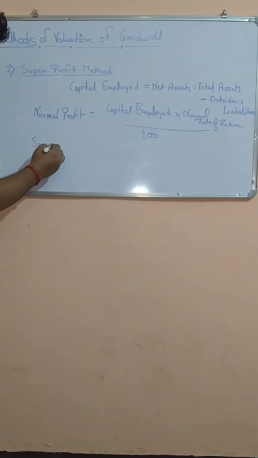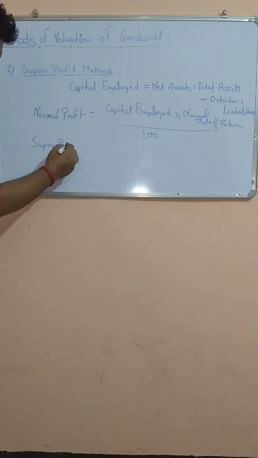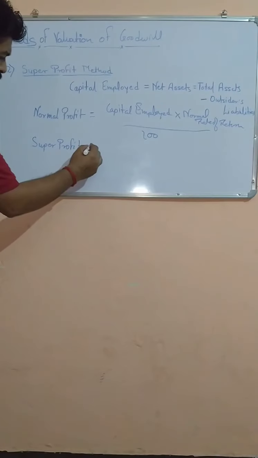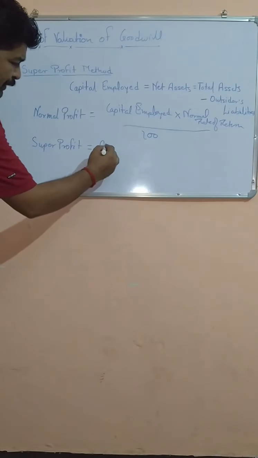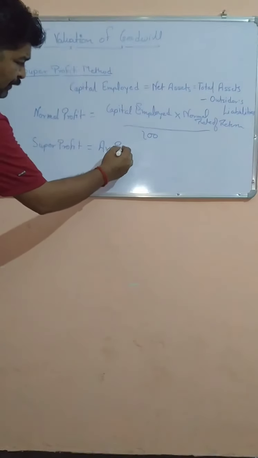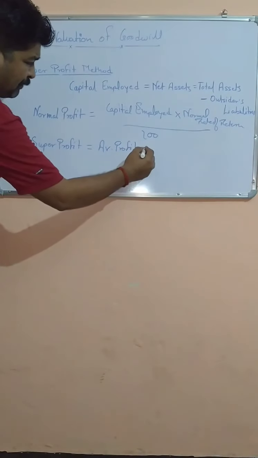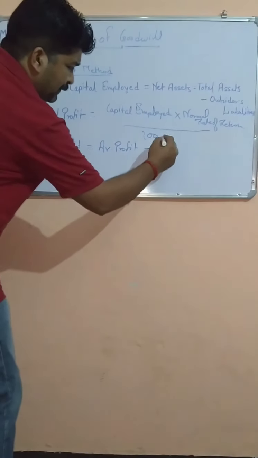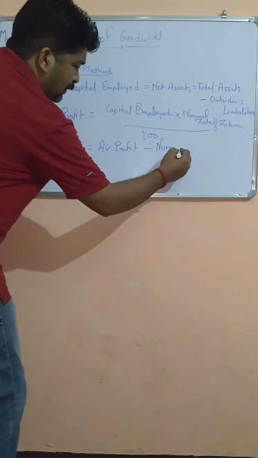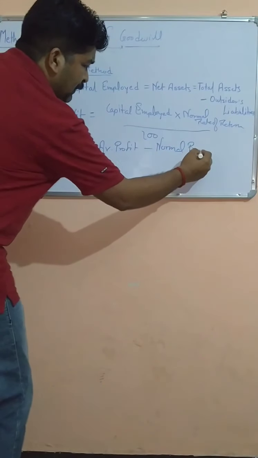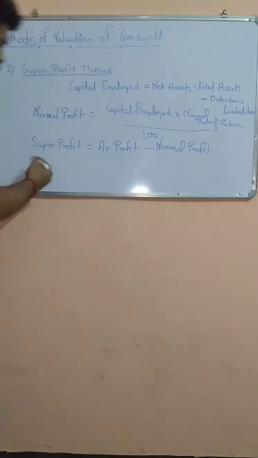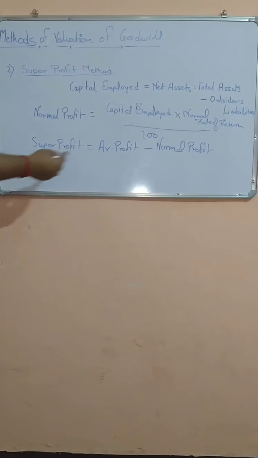How will we calculate the super profit? Super profit is equal to average profit minus normal profit. This is the formula. This is the formula of super profit. Super profit is equal to average profit minus normal profit.